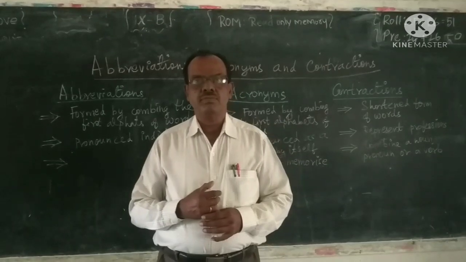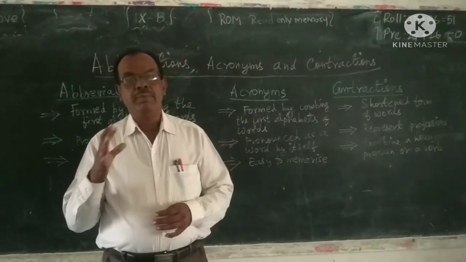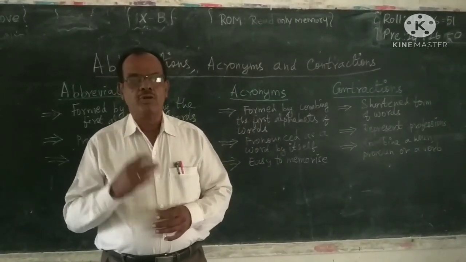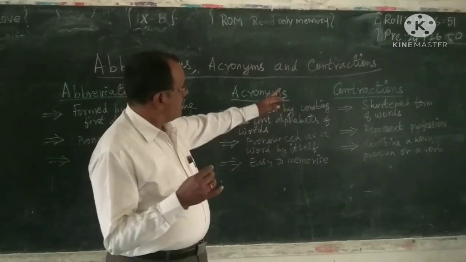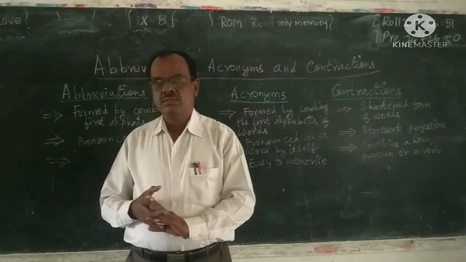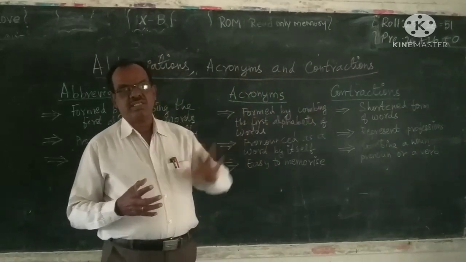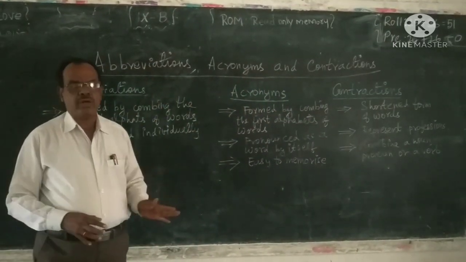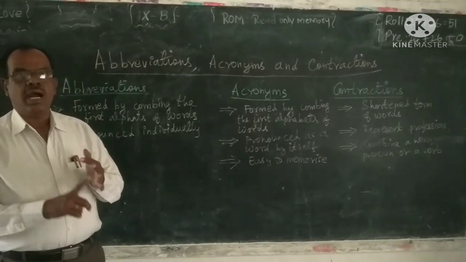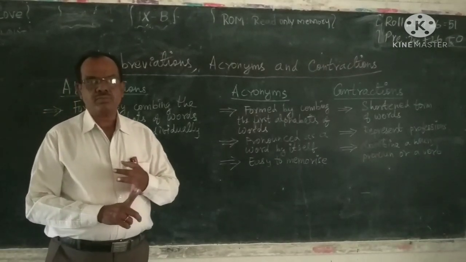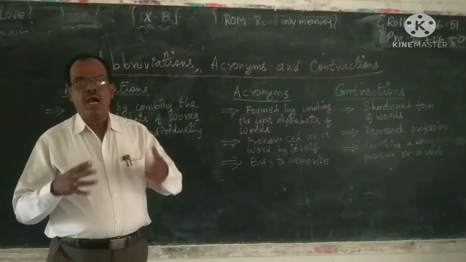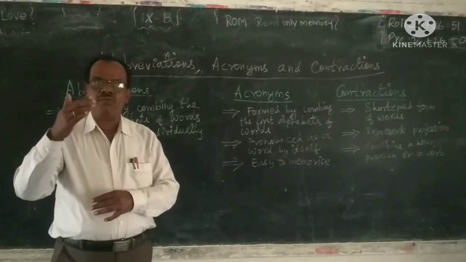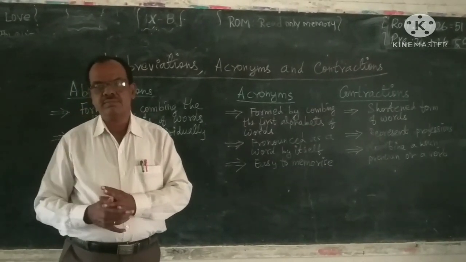Topic is abbreviations, acronyms and contractions. These three things are used in our day-to-day speech and writing also. Let us see how these three things are formed in English.